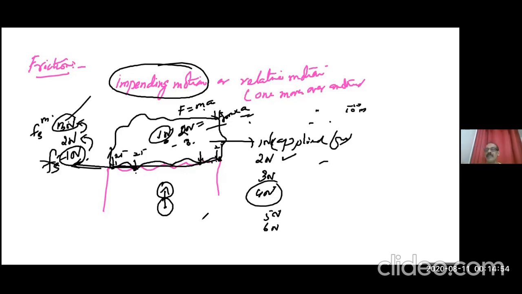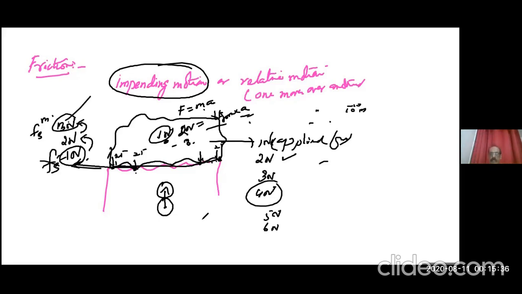That is the reason that when you're pushing an object, initially it is difficult to start. That means 1, 2, 3, 4, 5. When it reaches limiting friction, it will start moving. Once it starts moving, these molecules are slipping over one another. Then you don't have to apply that force. Then it is easy for you. You can come back to 2 and just keep pushing it to overcome kinetic friction. That friction is known as kinetic friction. So the force of attraction between the molecules when moving over one another is less than the force of attraction when they are resting on the other body. Is it clear?